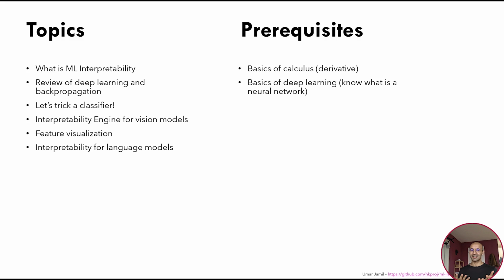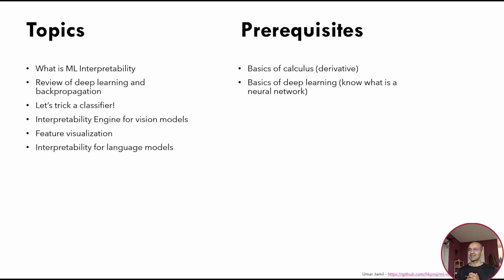So imagine that you have a classification neural network, like for example a convolutional neural network that can classify pictures into classes. For example, it will tell you that the picture of a dog is a dog, the picture of a person is a person, etc. Our goal is, without touching anything of this model, so without touching its weights, its parameters, its structure, or anything related to the model, we want any classifier to be tricked into believing that, for example, the picture of a dog is actually a person, or the picture of a person is actually a dog. And we will see how we can trick any classifier of our choice.